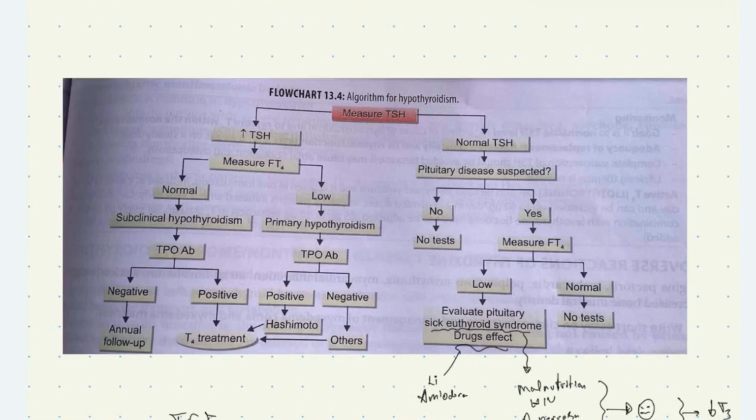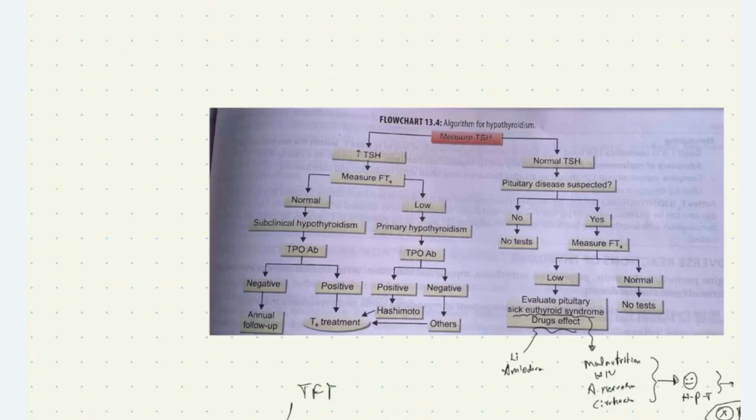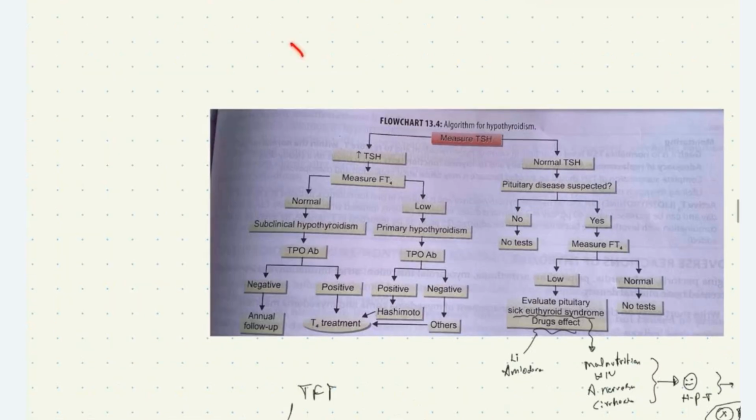If the TSH level is increased, this means that there is no pathology in pituitary and hypothalamus, leading on to hypothyroidism.